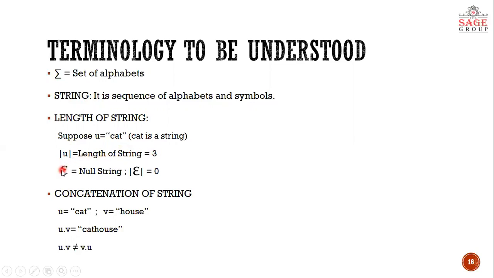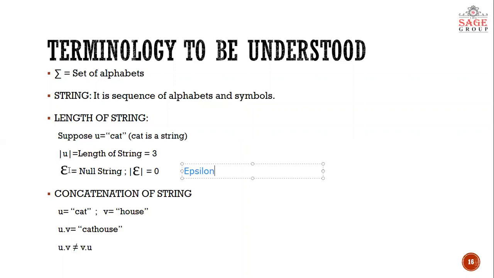This e kind of symbol written here is known as epsilon. Epsilon is called the null string. Here I am writing the spelling of epsilon. This is the symbol which is termed in theory of computation as epsilon.